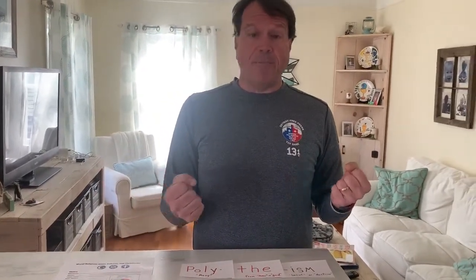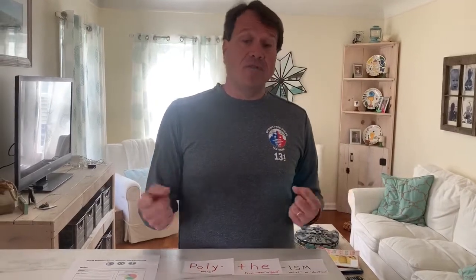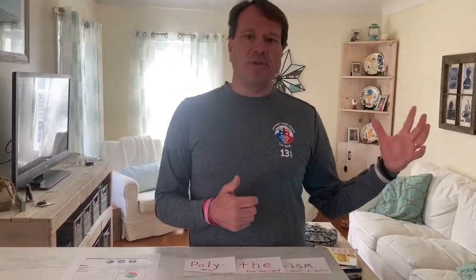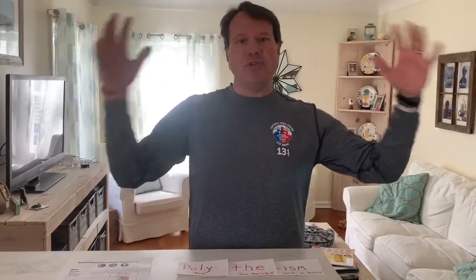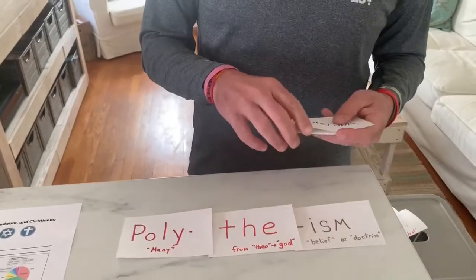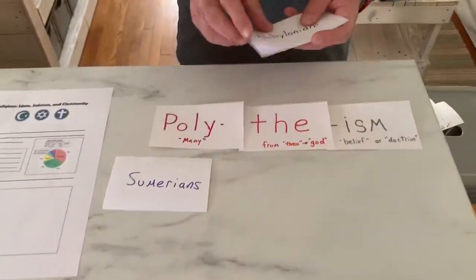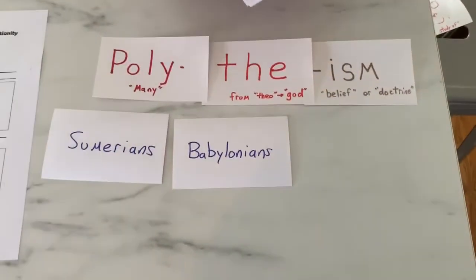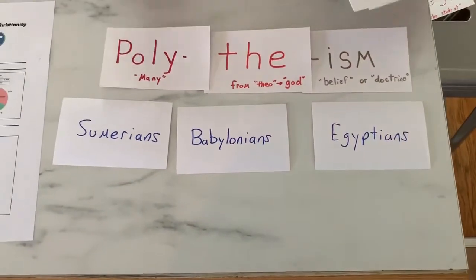They also did that with a lot of powerful human activities or human emotions. So a lot of religions had a god of war, or goddess of love, or god of wisdom, or goddess of wisdom. They broke the universe up into many, many parts. And some of those early civilizations that were polytheistic were the Sumerians, the Babylonians, the Egyptians, okay?